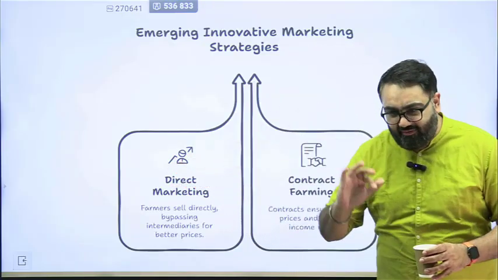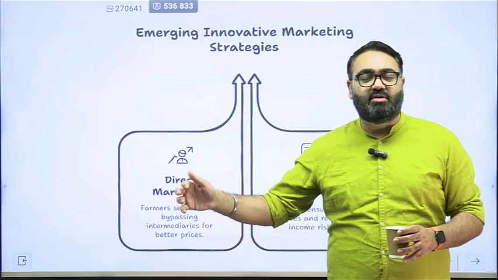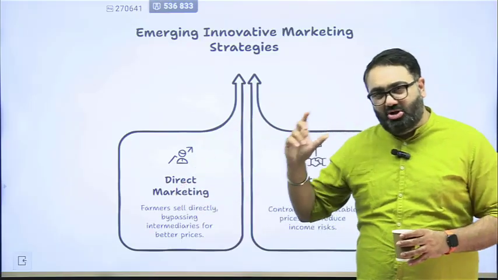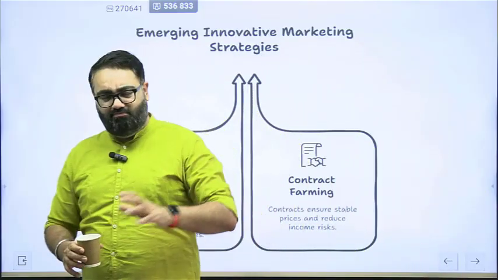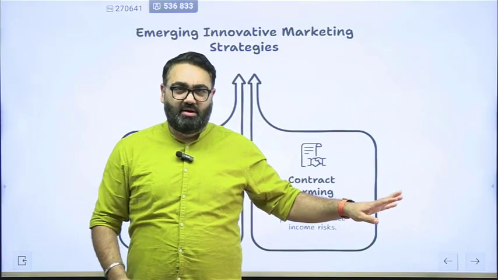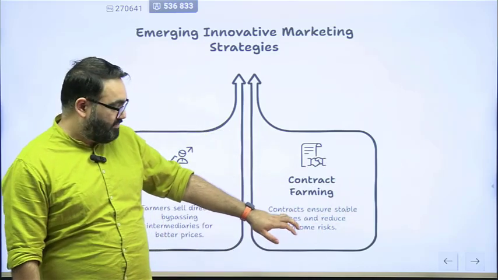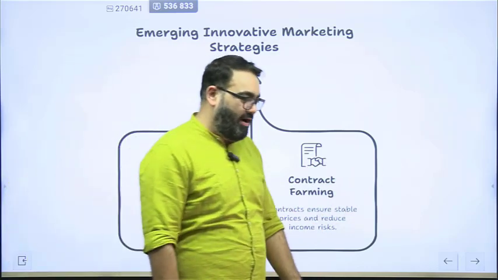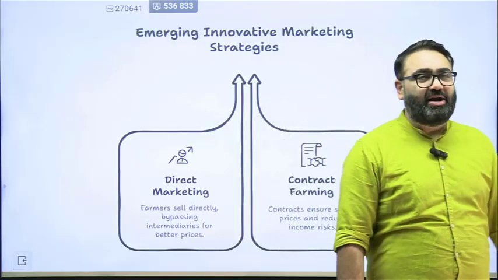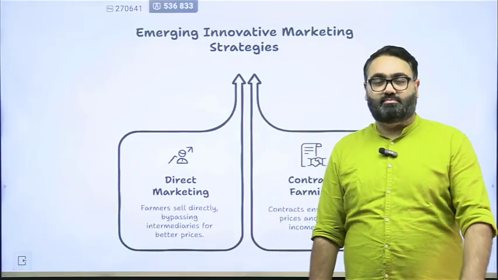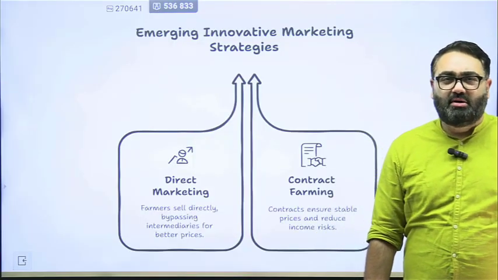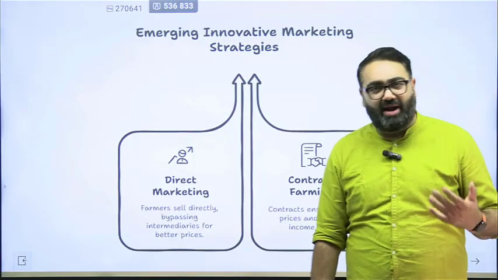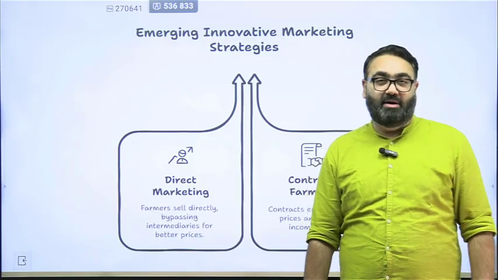So it gives a good earning opportunity to the farmer, and the farmers also are given an assurance that, okay, if I do everything right, I will earn this X amount of money. So that is now allowed in India. That is contract farming, under which your income risk reduces. You don't have to look for buyers for your produce. Companies have already signed a contract with you and you will be given that money.